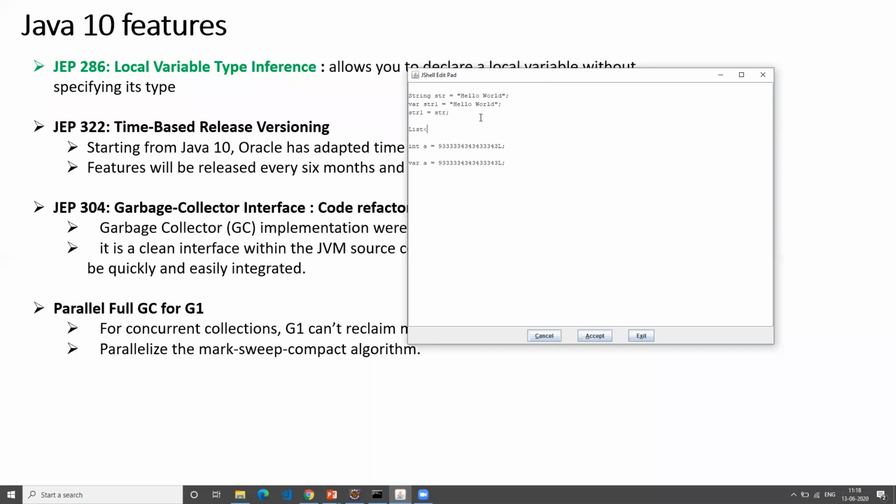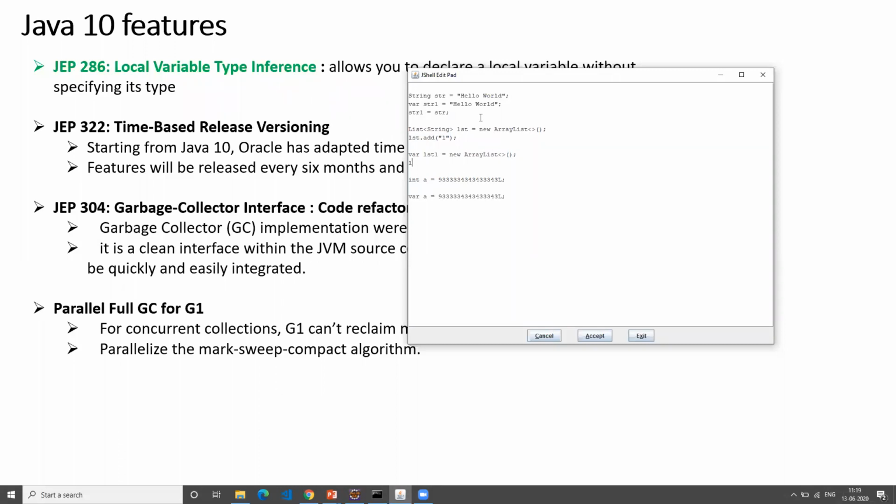For example, I'll take an example of a string like this. String lst equal to new ArrayList. Here in lst you can't add one like this, since it's a type of string, so you have to have it like this. This is what we generally do. So you don't have to define everything. If you declare the same thing, I'll say lst1 equal to new ArrayList.